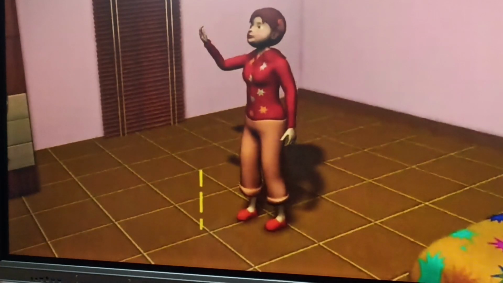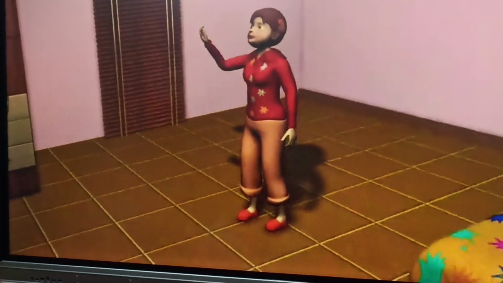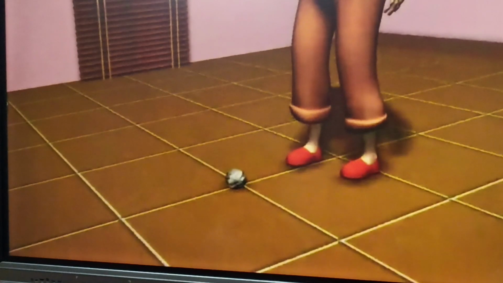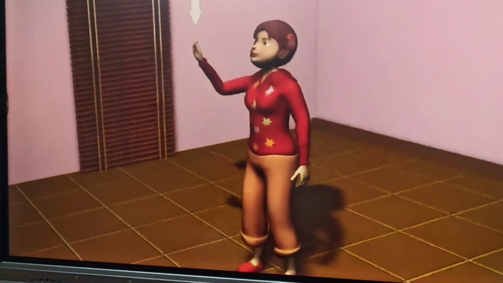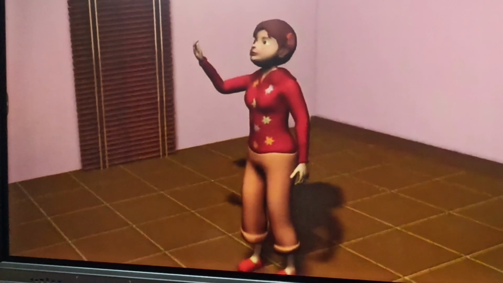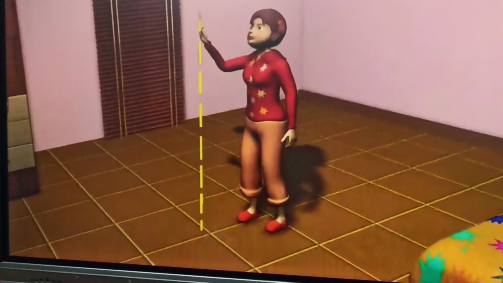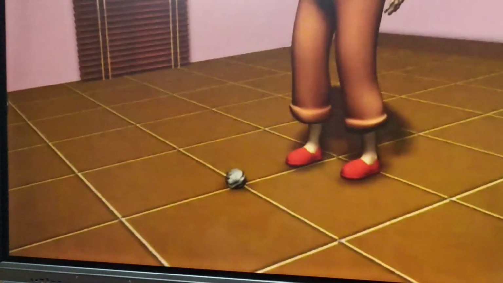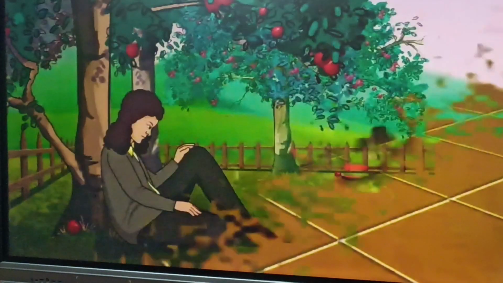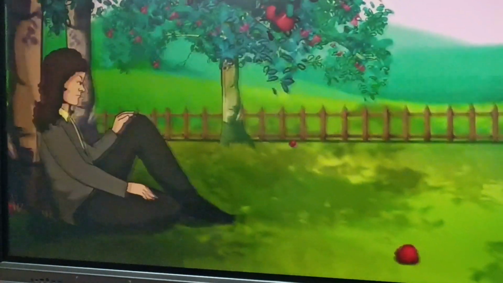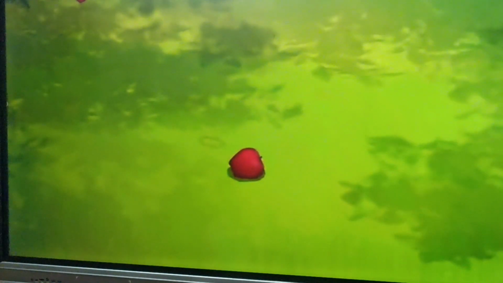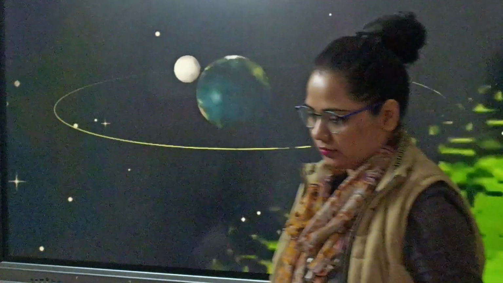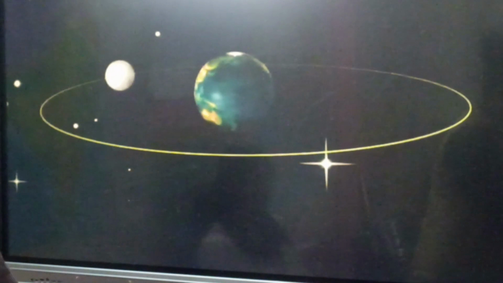It reaches to a certain height and then falls down. The downward pull of the Earth on the body decreases its velocity until it becomes zero. And the same downward pull causes the apple to fall down from the tree. Newton thought that if Earth can attract an apple, it can also attract the moon.